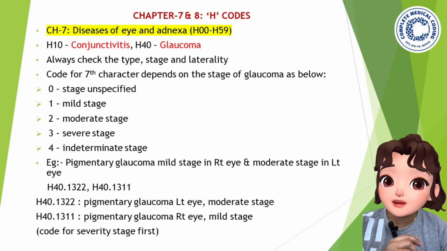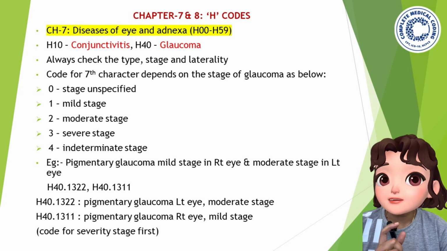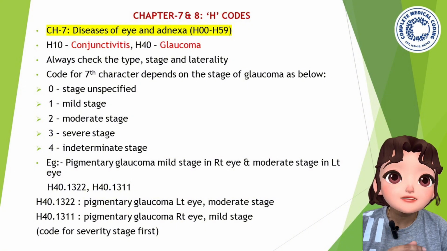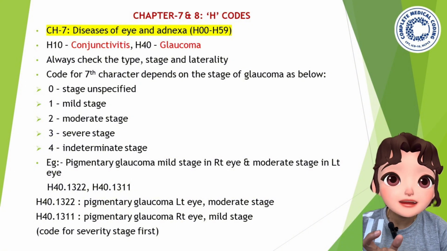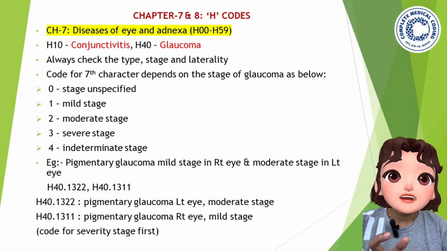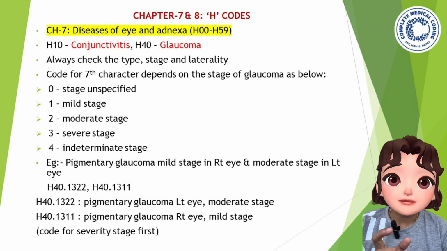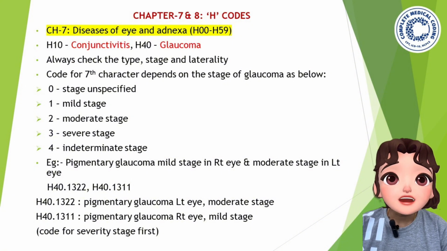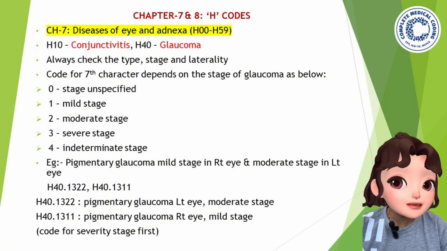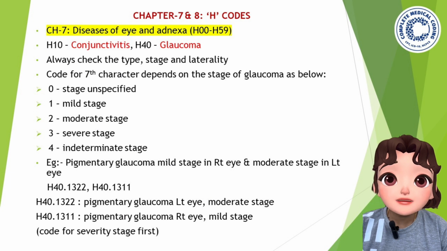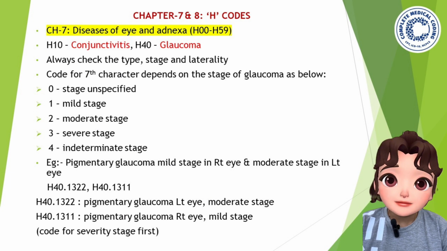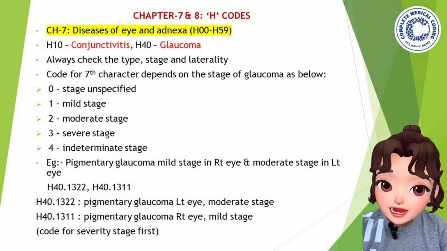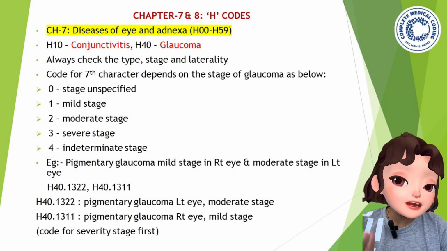If you open this code in the ICD code book right now, you can understand it more easily. You will see that pigmentary glaucoma in the right eye has the code H40.131, only 6 characters. And pigmentary glaucoma in the left eye is H40.132, also 6 characters. So how will you code the 7th character?